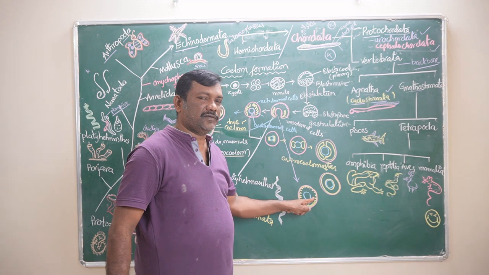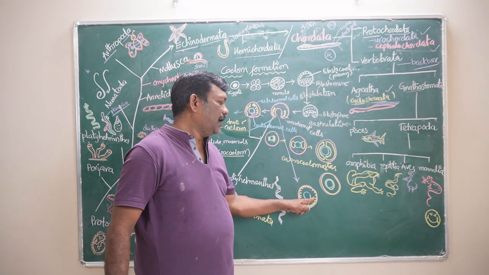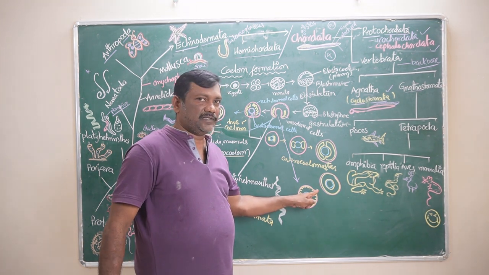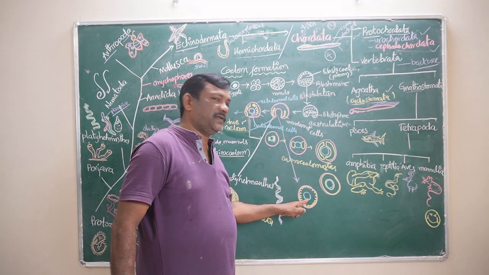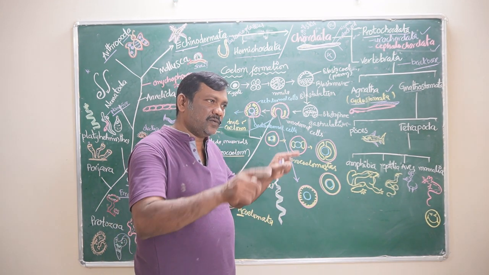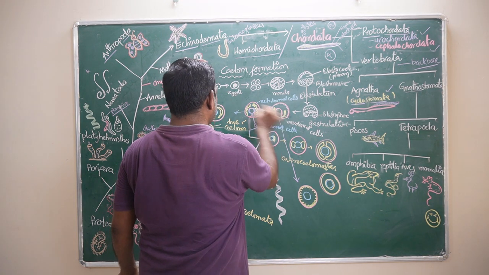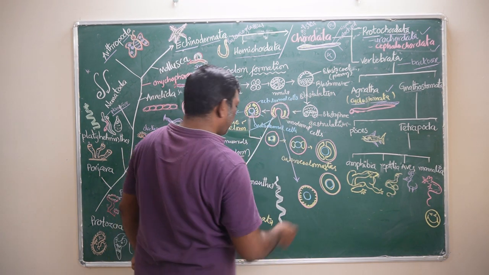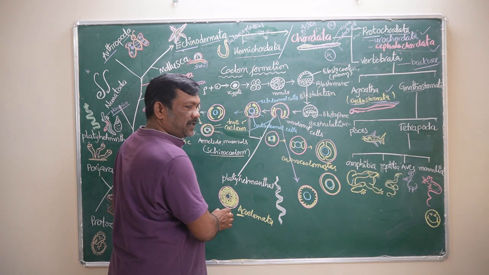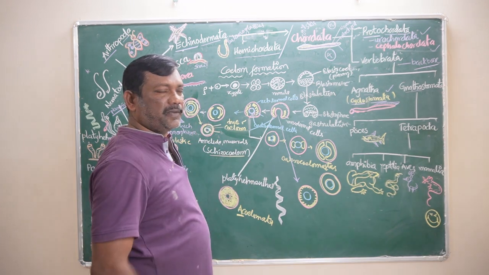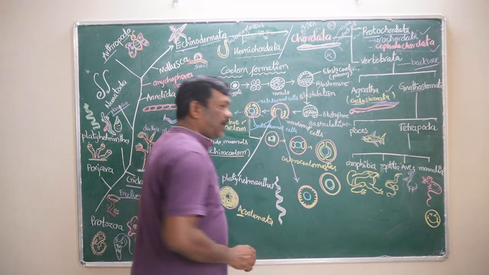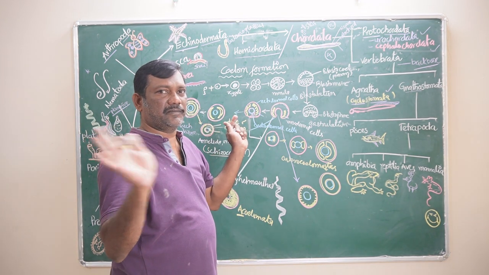Here what you have to observe is ectoderm is present, endoderm is present, and the mesoderm is also growing in the same manner. This mesoderm formation is the same in all the organisms, but in the acoelomata, that mesoderm is occupying the total space, but in this, the mesoderm is not splitting.